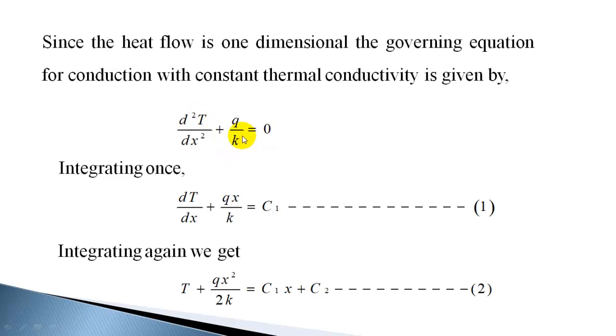Isotropic material means K is constant, K is not a directional property. So this is the governing equation. Now if you integrate once, you will get dT by dx plus Qx by K is equal to C1. And if you integrate again, you get T plus Qx square by 2K is equal to C1x plus C2.